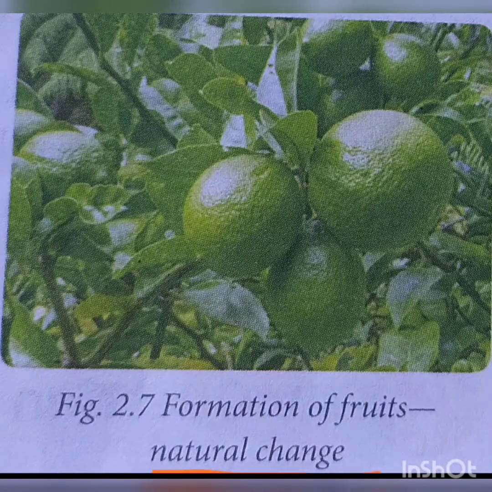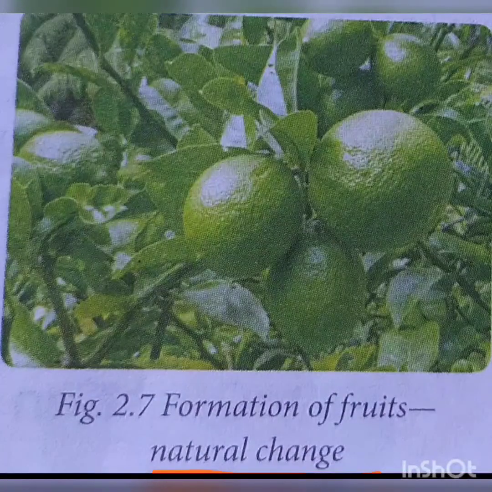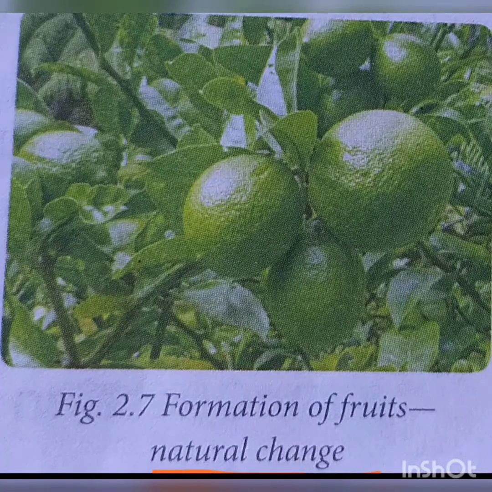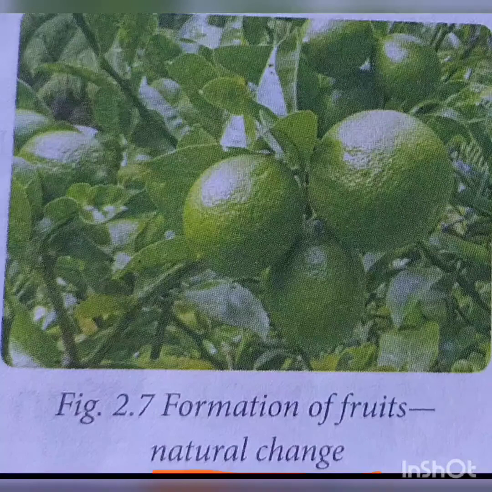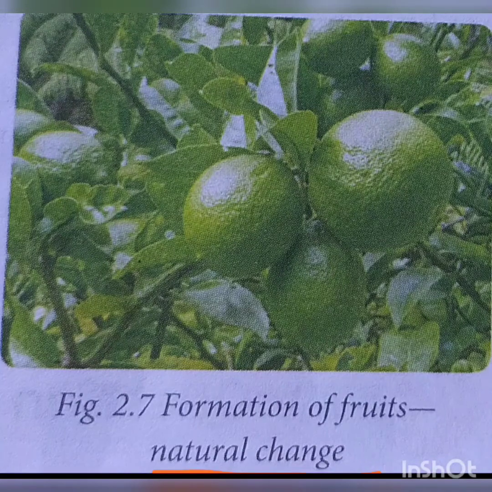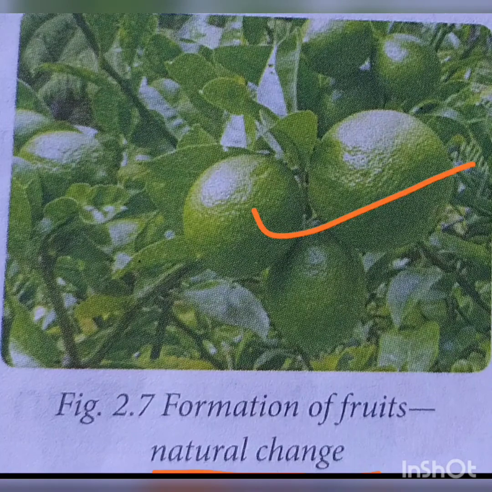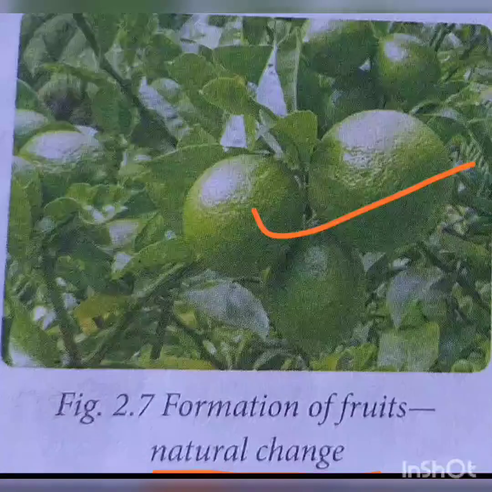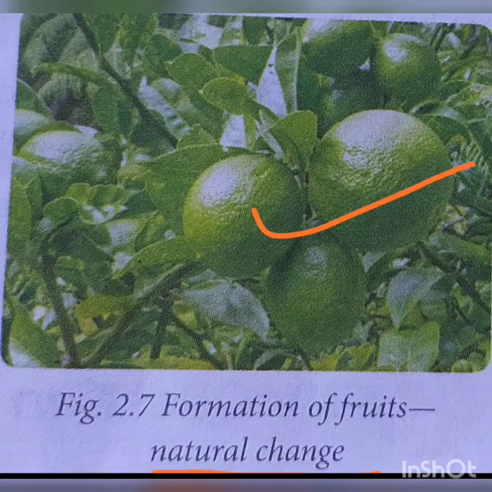Natural changes are changes that take place in nature by themselves and are beyond the control of human beings. For example, rain, forest fires, changing of day and night, changing of weather, formation of fruits, movement of planets around the sun, phases of the moon, earthquakes, and floods are natural changes. All natural changes are continuous processes.